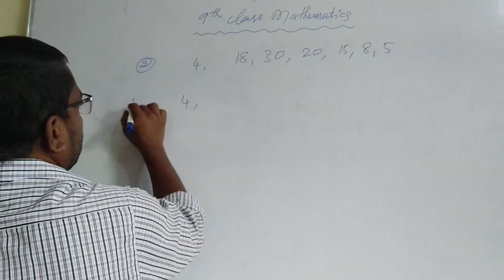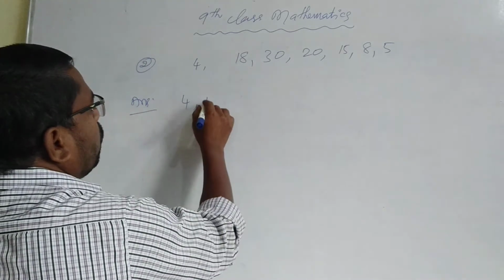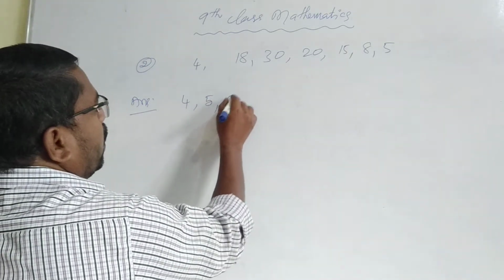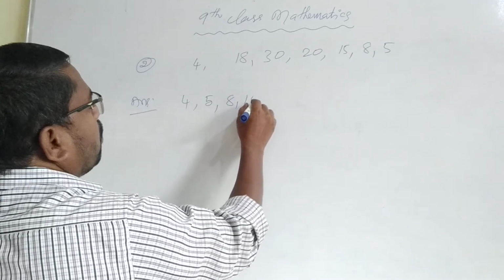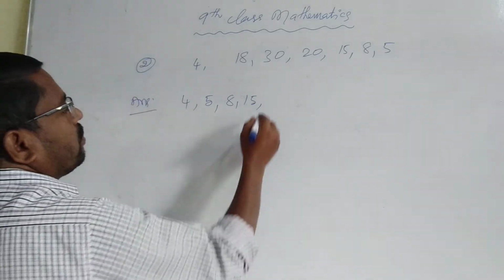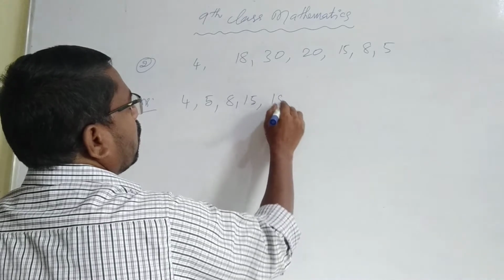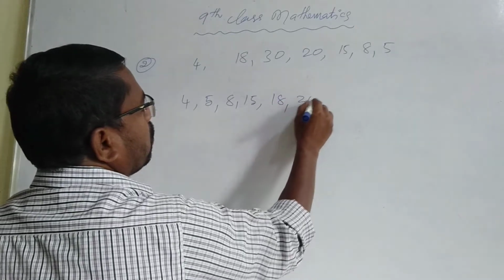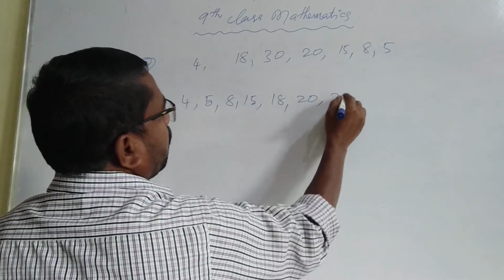The smallest is 4. The order is 4, 5, 8, 15, okay children. Then what is left? 18 is also there. 18, 20, 30.